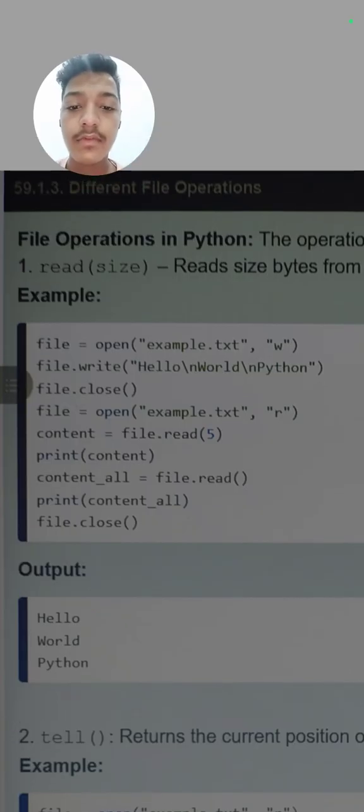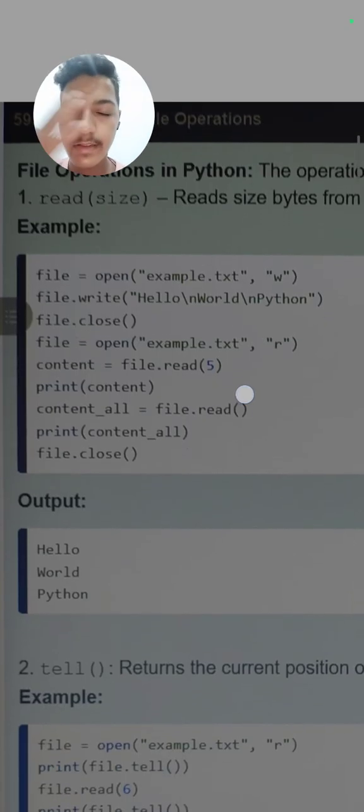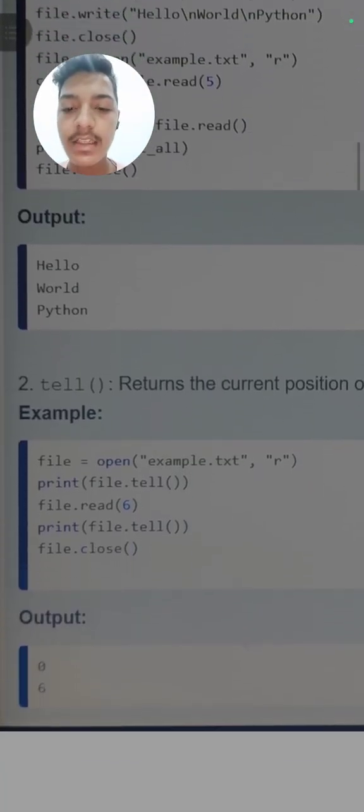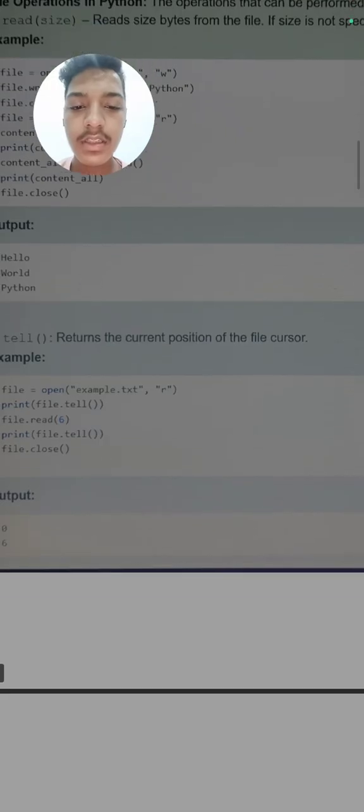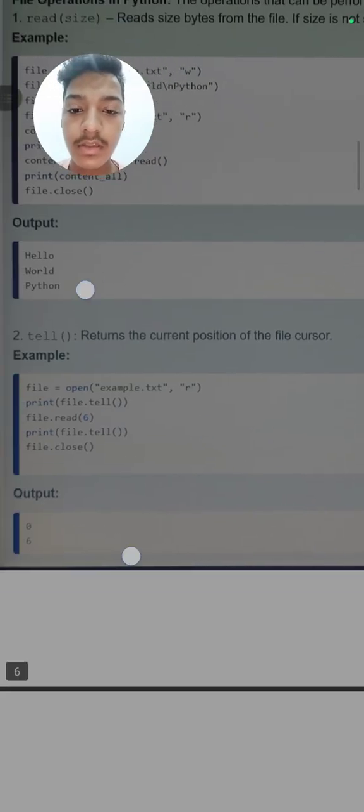First we have written something inside our file, so we have to open it in w mode, the write mode. Then we have read it, so we have opened it in read mode, and then we print the text which is present in our file. Next is tell. It will return the current position of the file cursor, meaning at which position the cursor is.